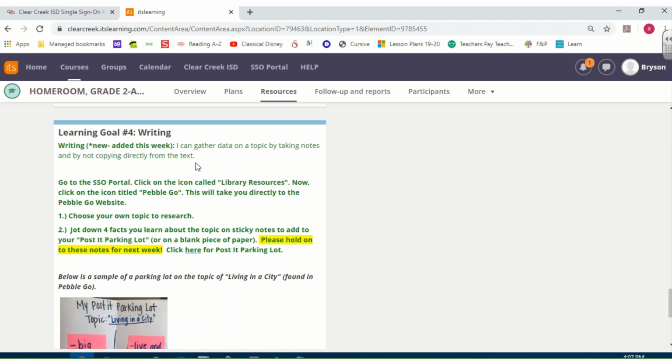So before we left school, we were focusing on collecting evidence for our nonfiction books that we were writing. We are going to go to Pebble Go through the SSO portal, and then we're going to choose a new topic to learn and write down 4 facts. This is what the Post-it Parking Lot 4 facts paper looks like.